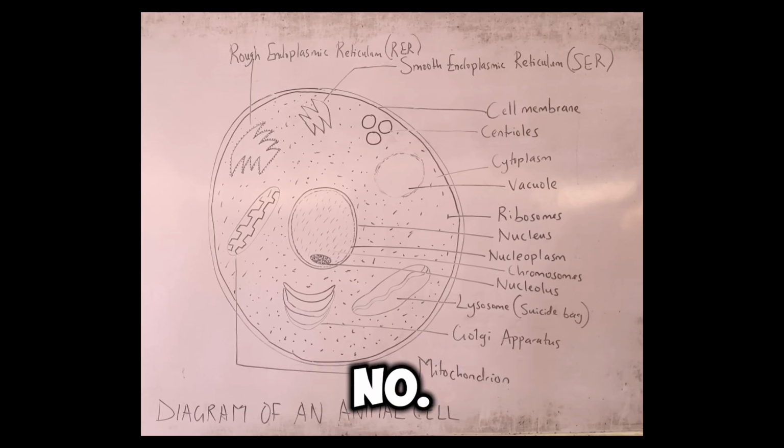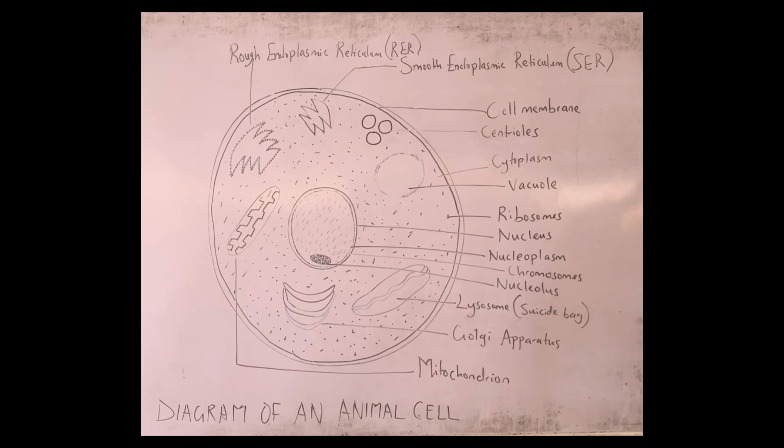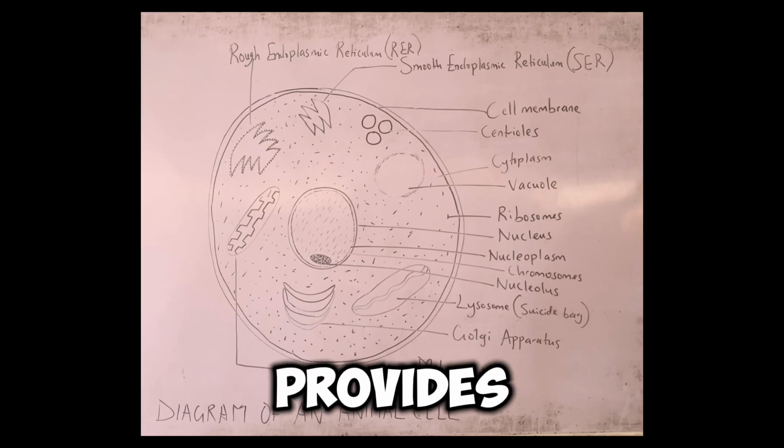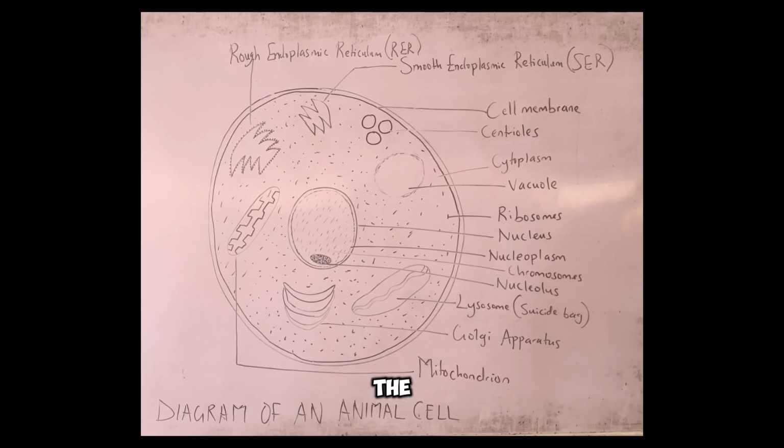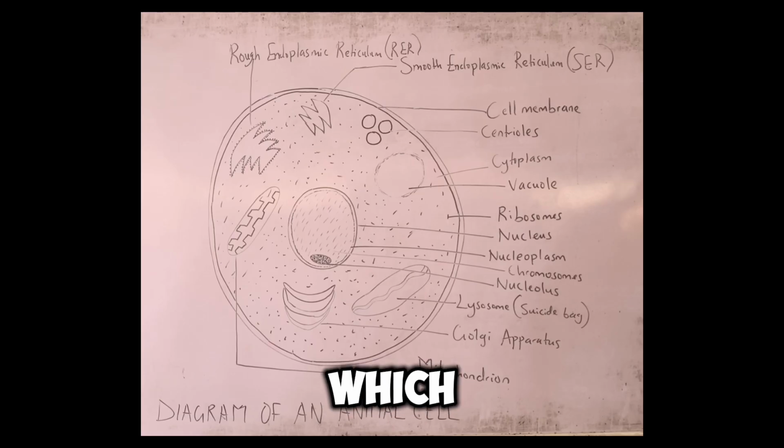Now, what is the role of the cell membrane? The cell membrane, number one, it controls what enters and leaves the cell. Number two, it maintains the shape of the cell. Number three, it provides protection for the cell and its components. Number four, it helps in what we know as cell communication, which is the interaction between two or more components within the cell. All right, so do not forget that.